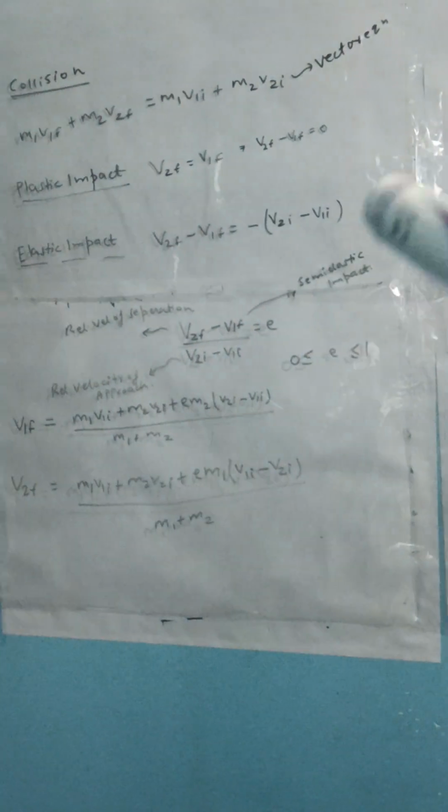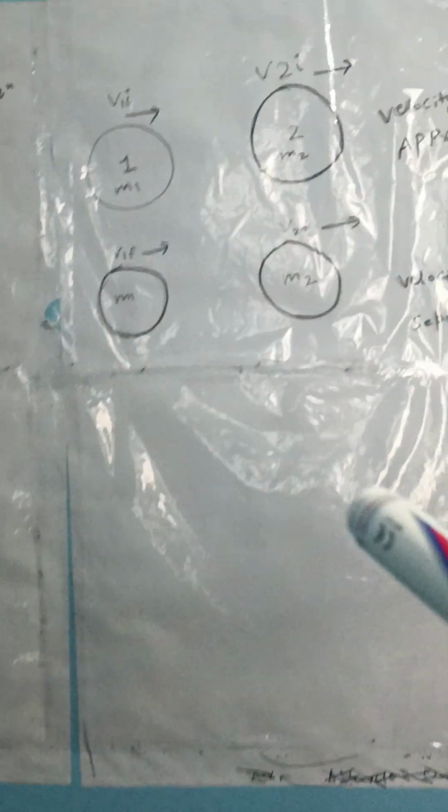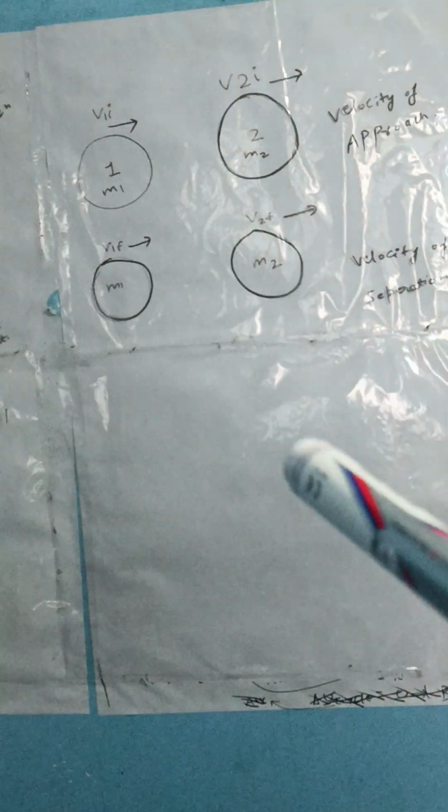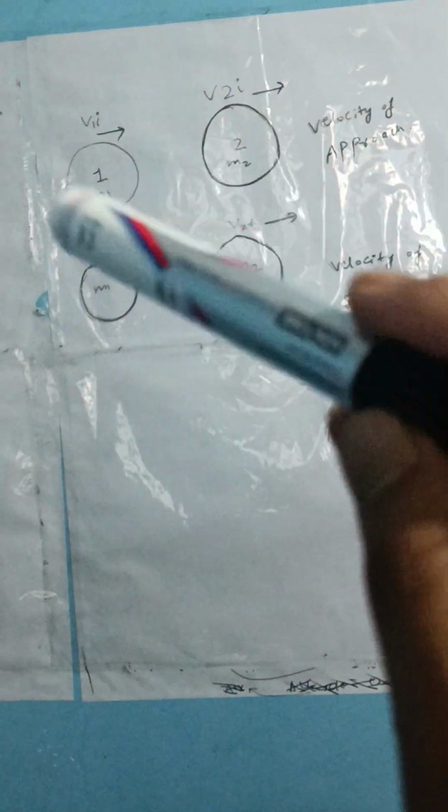Today's topic is collision of two bodies. We studied the linear momentum equation. So, it is a body 1 with mass m1 and body 2 of mass m2 traveling with v1 initial and v2 initial in the same direction. So, v1 initial, v2 initial.